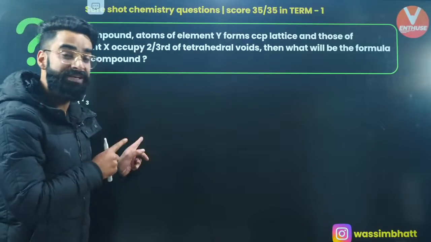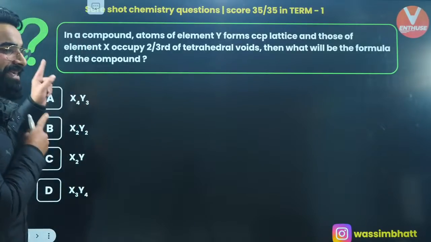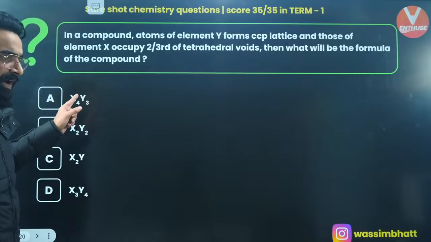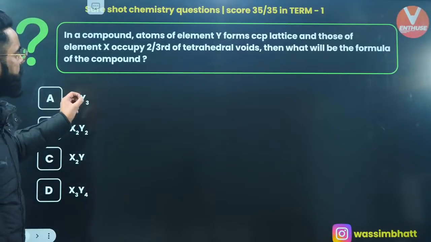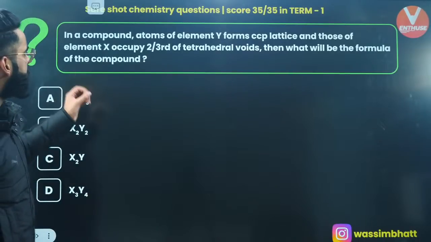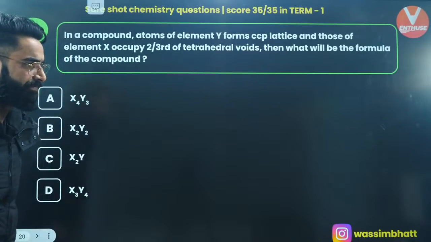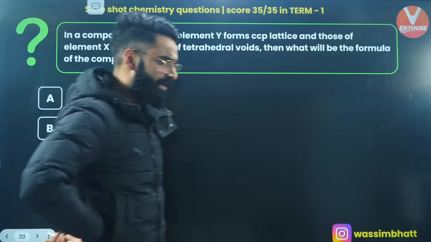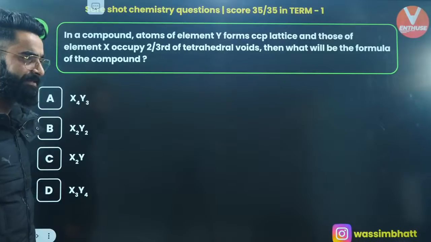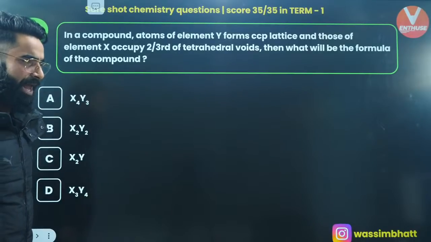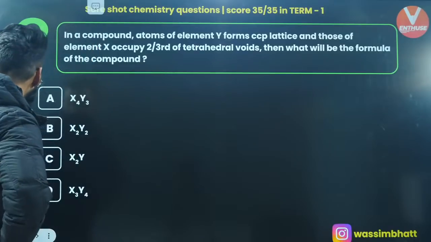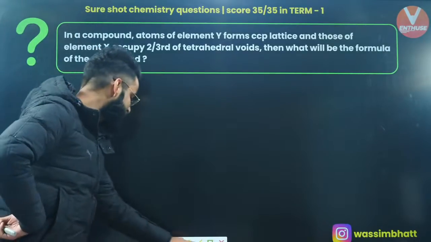This is one more similar sort of question. Use the pen and paper, kill this question, and let me know its answer right now in the chats. I'm looking at your chats only. In a compound, atoms of element Y form CCP and those of element X occupy 2/3 of tetrahedral voids. What is going to be the formula of the compound? What do you think? Fast, people. Do not take a lot of time. It's a very simple and basic question. I can see the majority of the students are coming up with option A, but I need to check it. Is it actually going to be option A or not? Let's check it, my dear people.